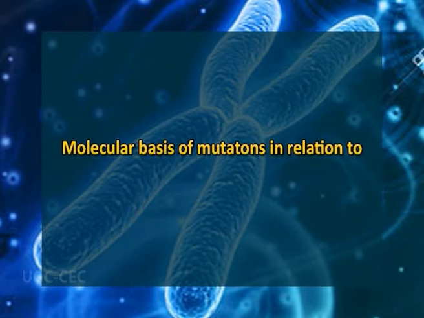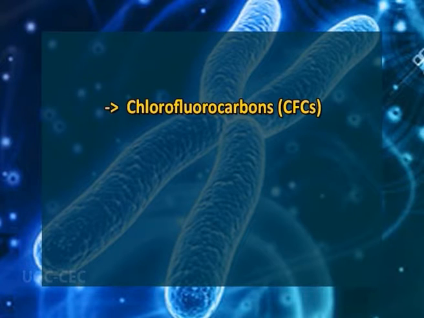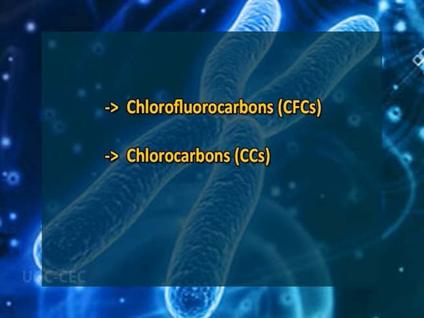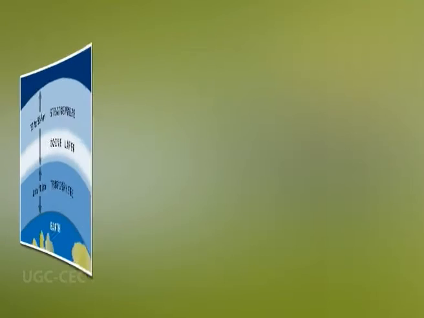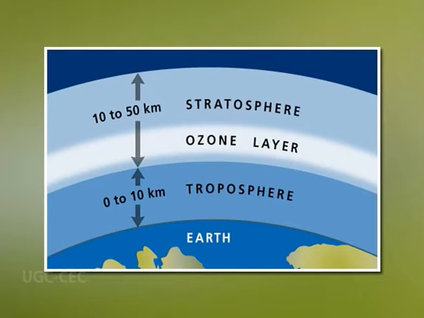So what is the molecular basis of mutation in relation to UV light? Due to excess release of atmospheric pollutants like chlorofluorocarbons and organobromides, the stratospheric layer is at stake and it is showing depletion day by day.